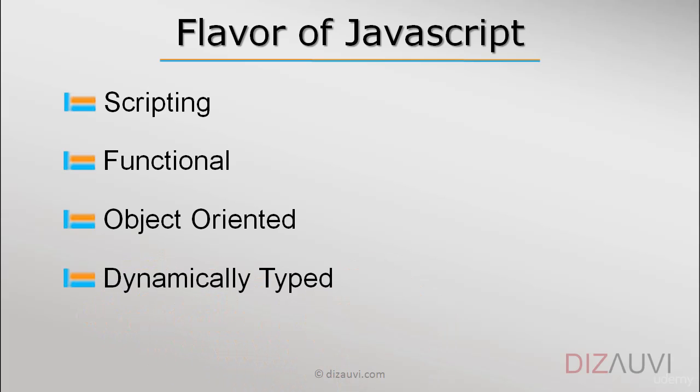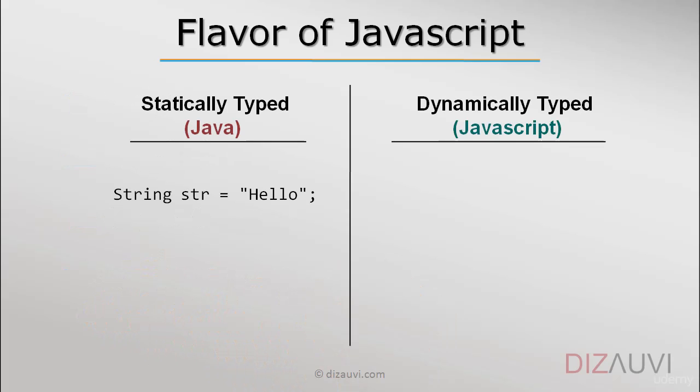JavaScript is also a dynamically typed language. If you have worked with Java, which is a statically typed language, you must have noticed a few things about variables. When you declare a variable, you must specify its type as well, whether it's a string, integer, or any custom type. Also, once the type of variable is specified, it cannot change as the program executes.